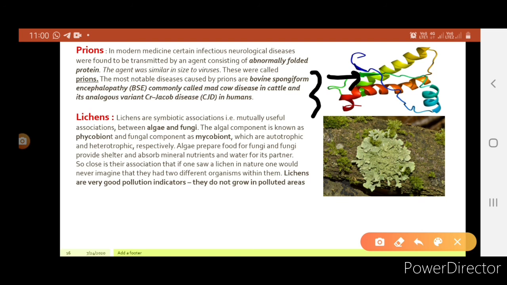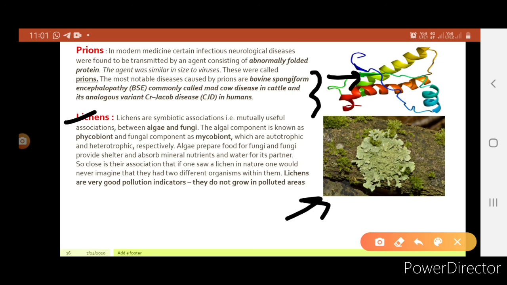Then moving to the next point, lichens. Lichens are symbiotic associations, that is to say, mutually useful associations between algae and fungi. The algal component is known as phycobiont and the fungal component as mycobiont. Symbiotic association means which benefits both the organisms, okay, which are autotrophic and heterotrophic respectively.